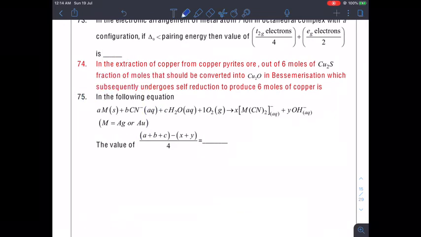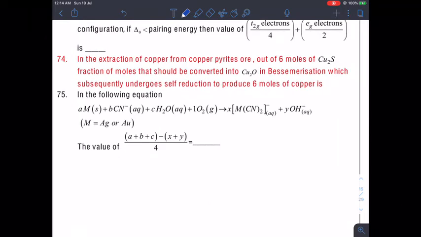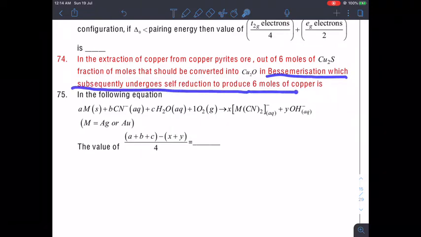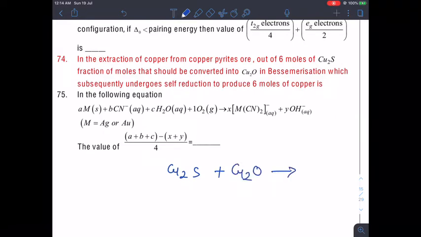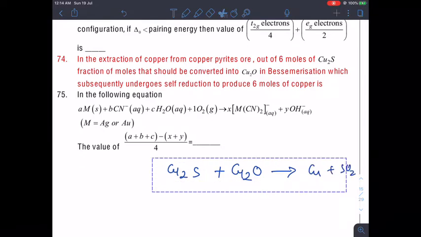In the extraction of copper from copper pyrite ore, out of the 6 moles of Cu2S, what fraction of a mole should be converted into Cu2O in roasting, which subsequently undergoes self reduction to produce 6 moles of copper. Now finally what they are saying is that this Cu2S undergoes self reduction with Cu2O and forms copper along with SO2. Now what are they asking?